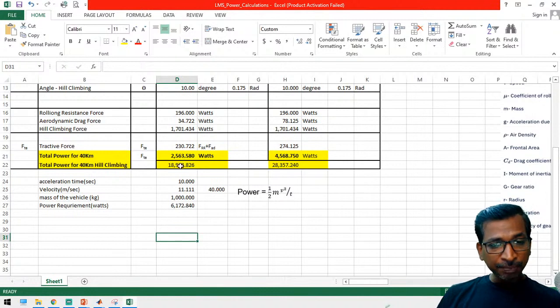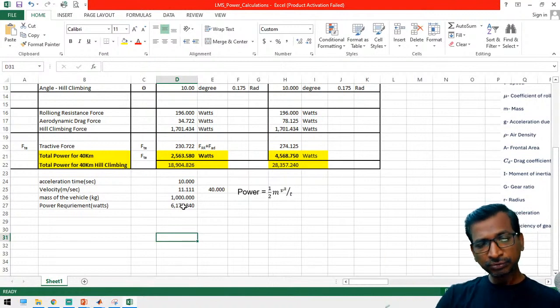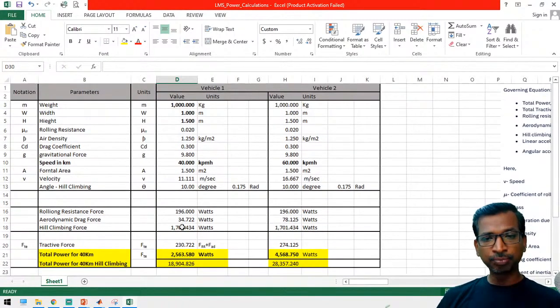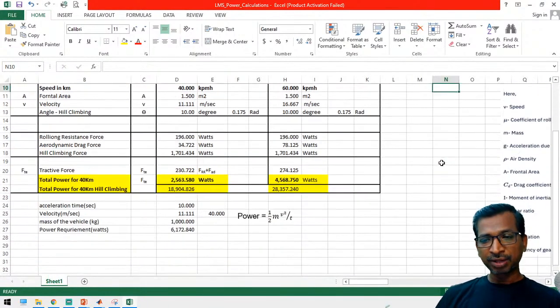So the calculated motor power should be higher than this power. Then only you can get the exact performance. Otherwise, the performance will be low. So these are simple calculations, just to keep in your mind while you design your motor power calculations, right?